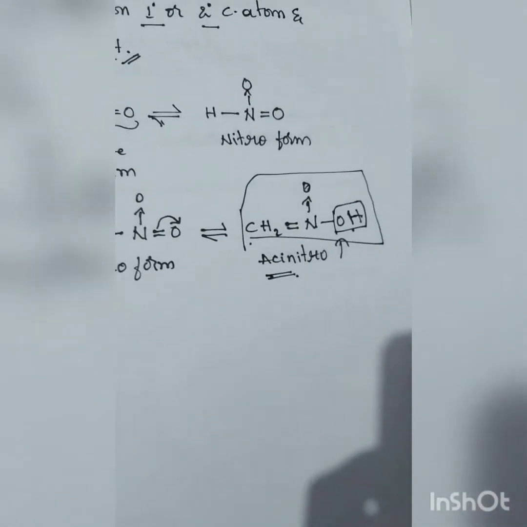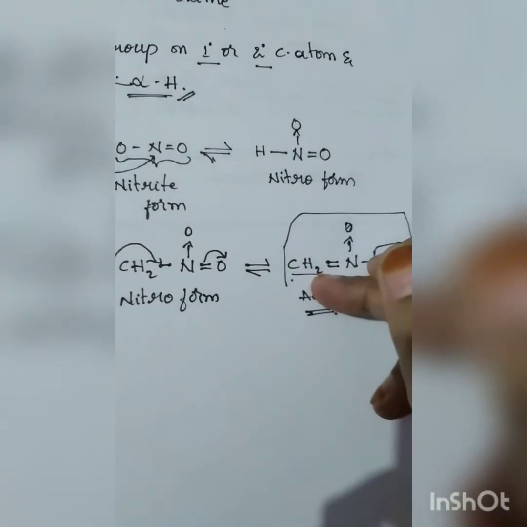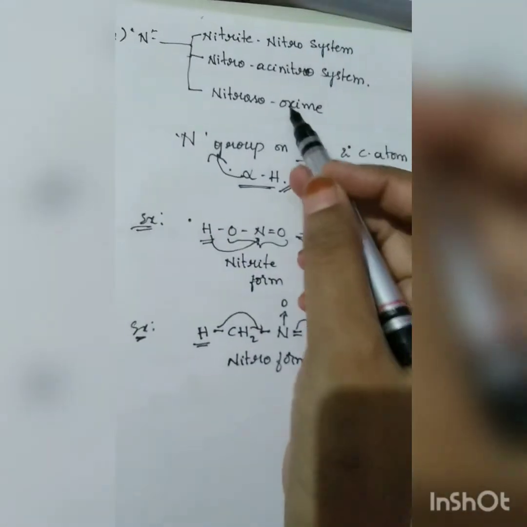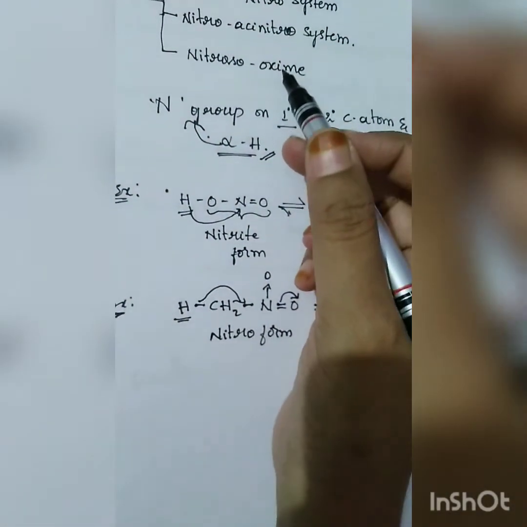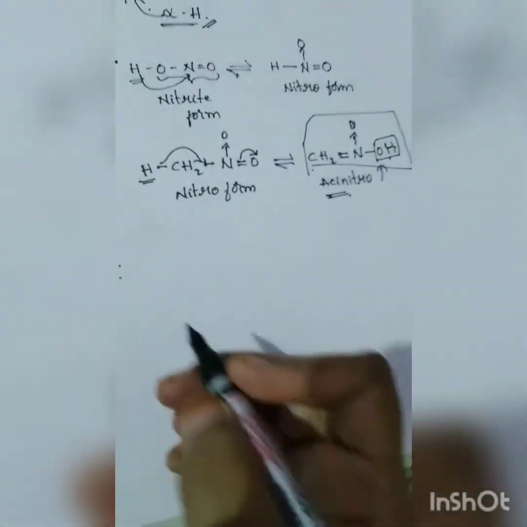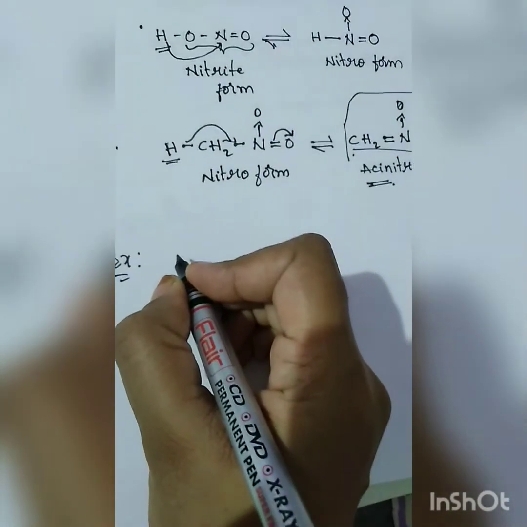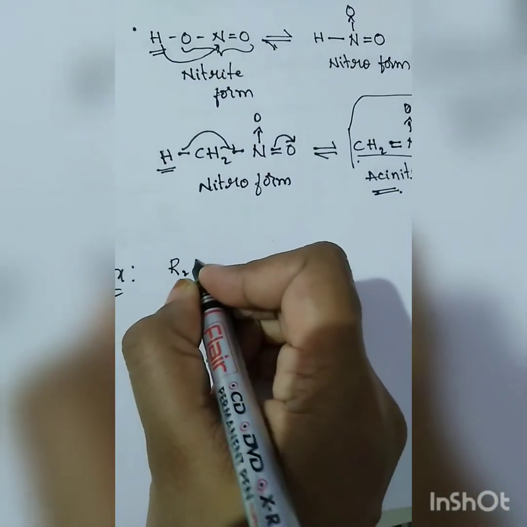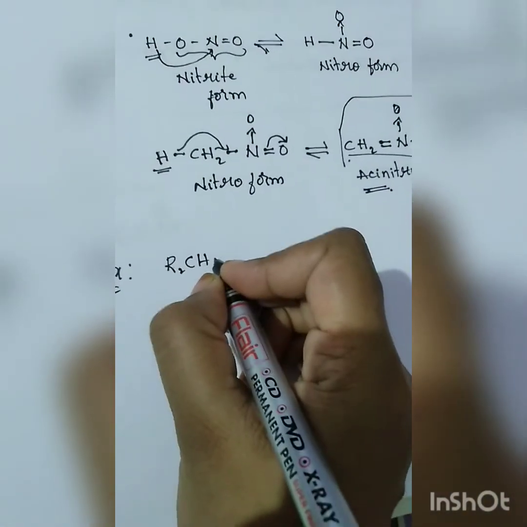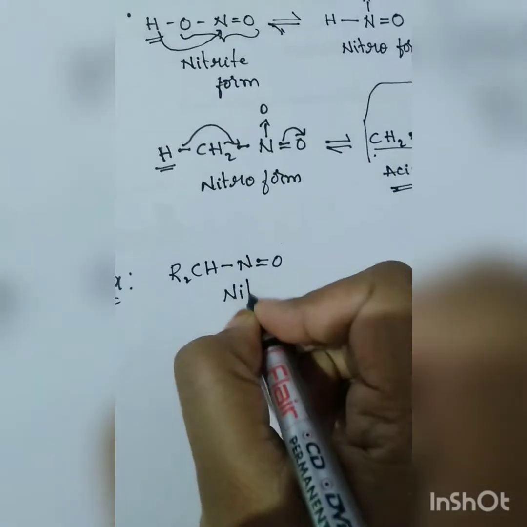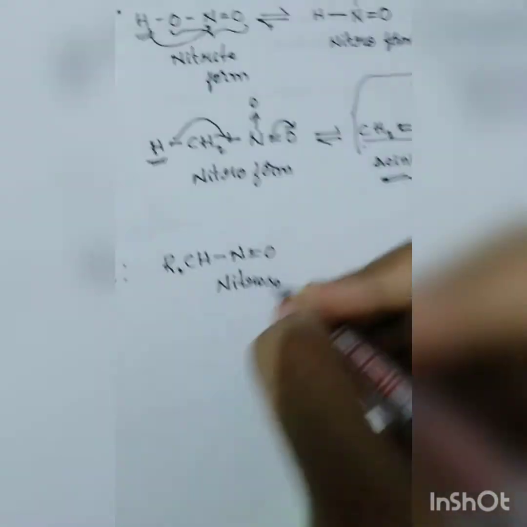So coming to it, as I said, these two are important. Other than this, there is nitroso oxime. For nitroso oxime, we can see an example. You can simultaneously take a screenshot of this video, whichever section you want. So R2CH-N double bond O, this is a nitroso form, you know that.